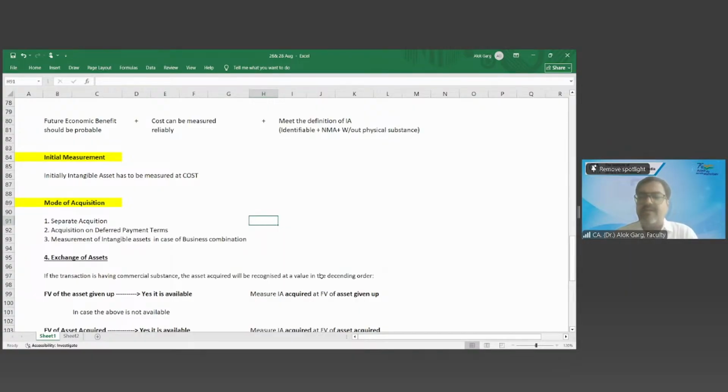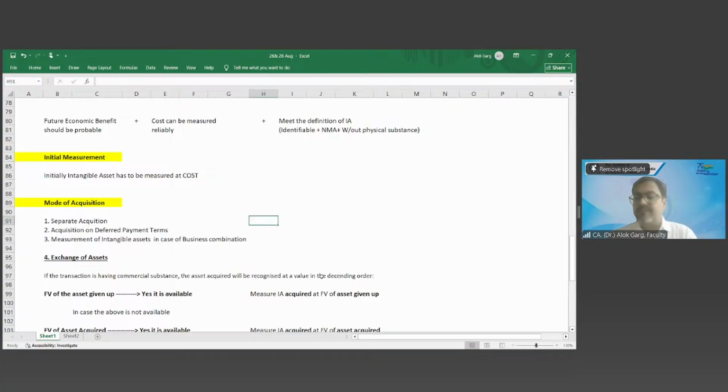So that is there. And then friends, what else did we learn after that? After that, we covered government grant. So intangible asset acquired through government grant has to be measured at fair value.